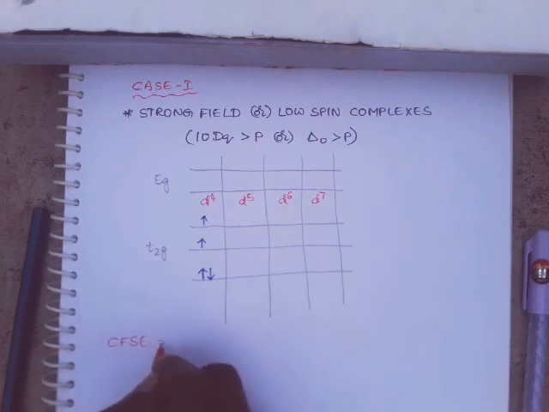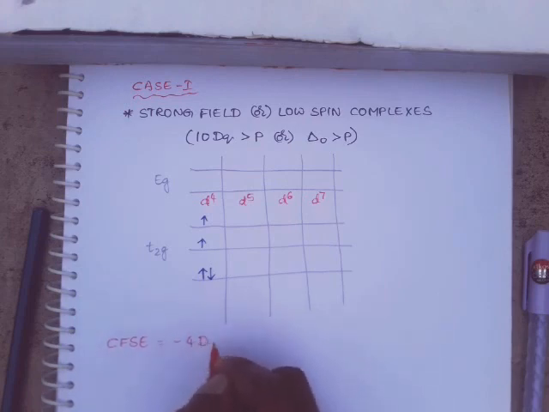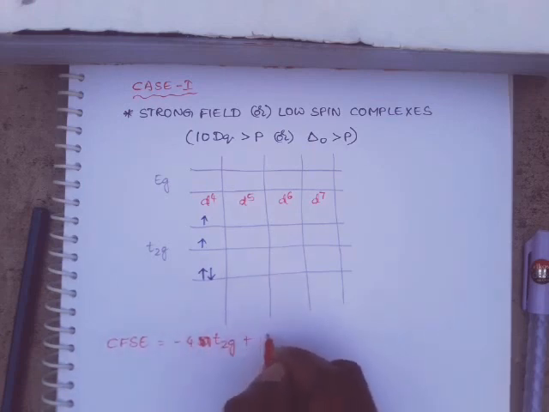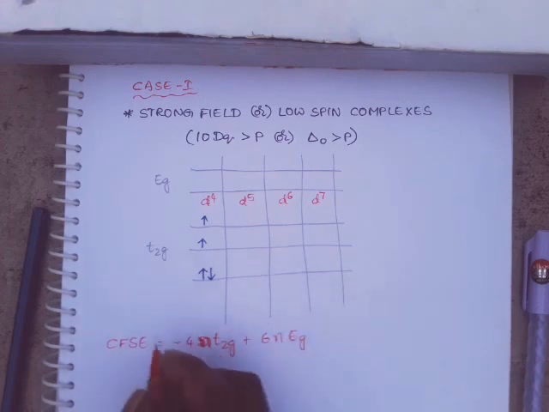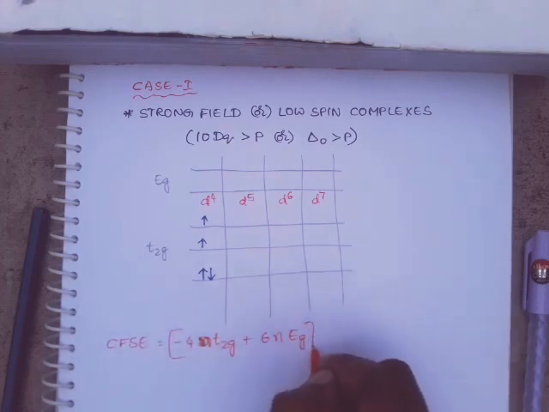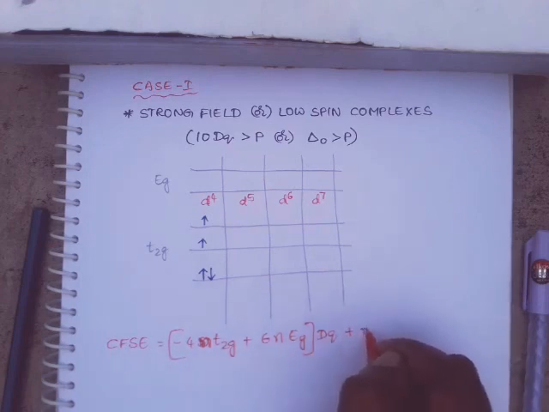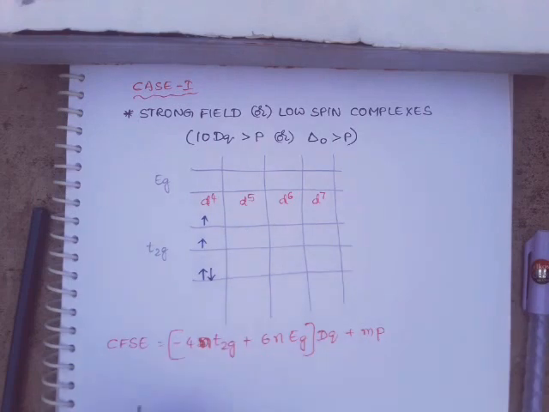CFSE is equal to [-4 n(t2g) + 6 n(eg)] Dq + mP. I think you know the formula for octahedral complexes CFSE value calculation.